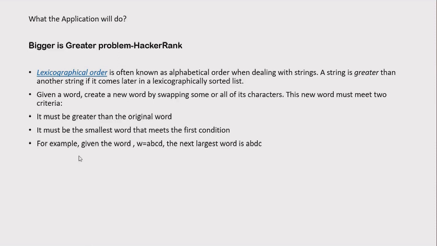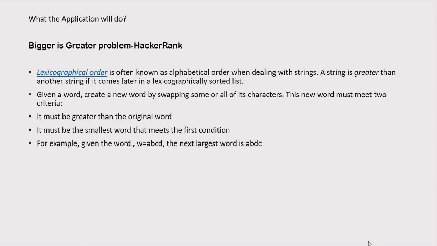For example, given the word W equal to ABCD, the next largest word which can be made from this string in a lexicographically sorted list would be ABDC. So this is the problem statement of a question called Bigger is Greater, which is available on HackerRank. And you guys can check the question from the link given in the description box below.